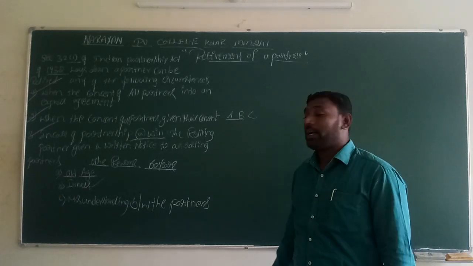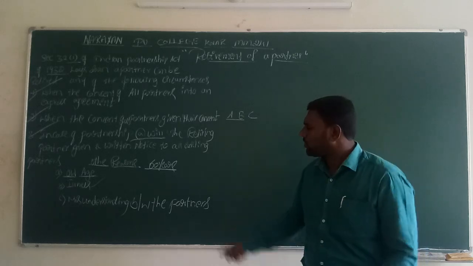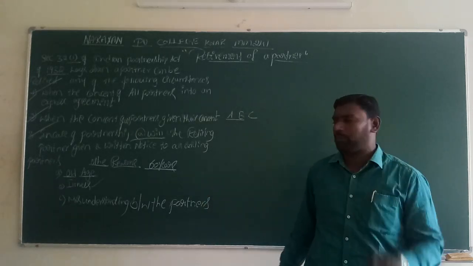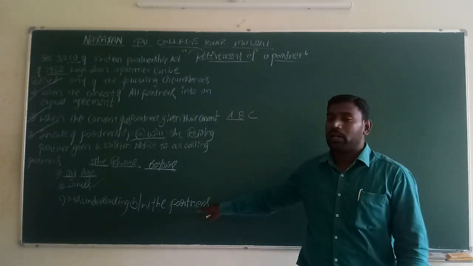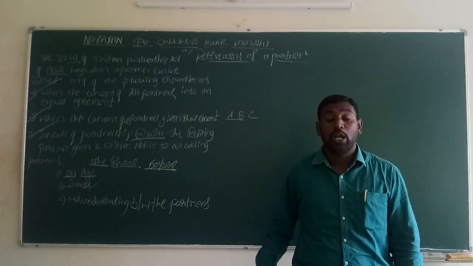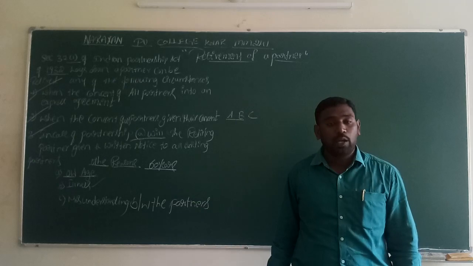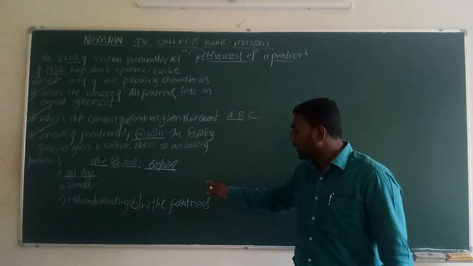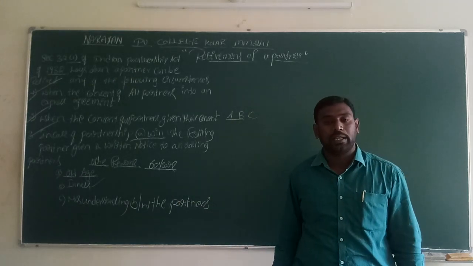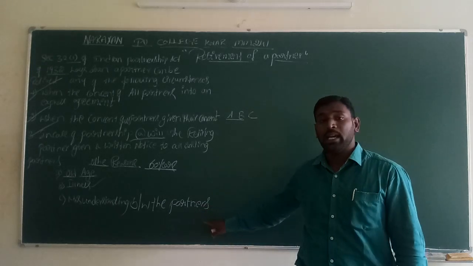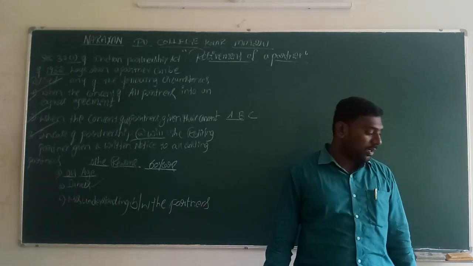During that time the remaining partners will not be satisfied with the behavior of that particular person, and that partner is taken as a retirement. No one will give respect or value to that person, so it comes to taking retirement. That is one of the reasons.